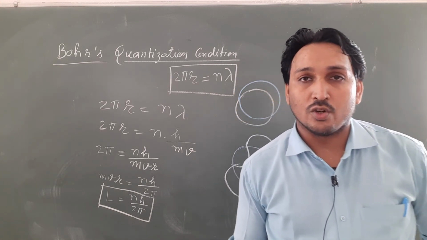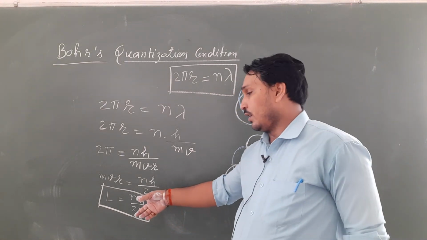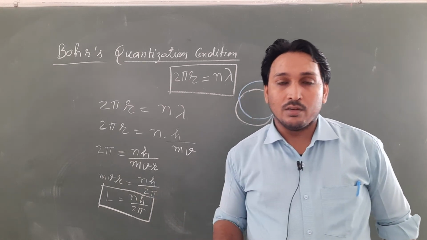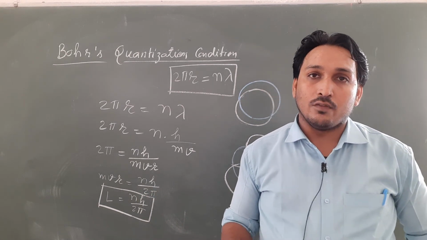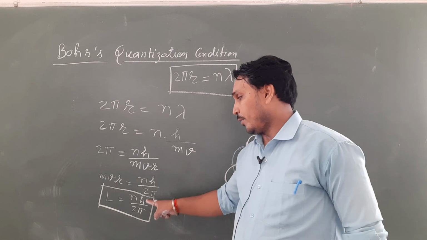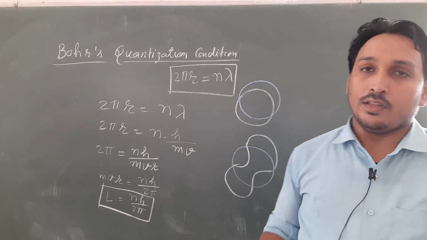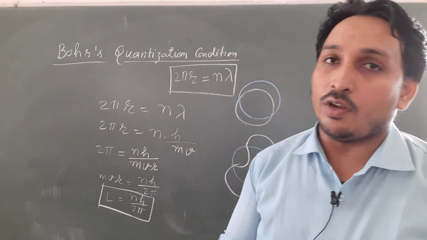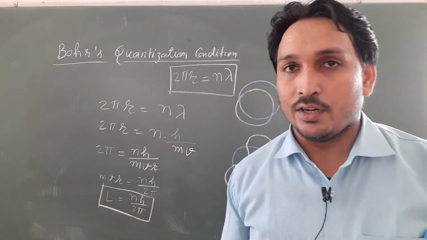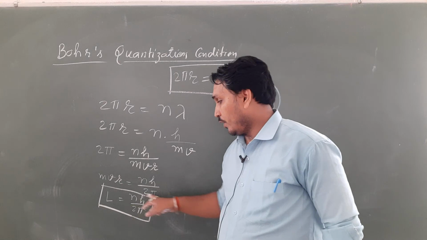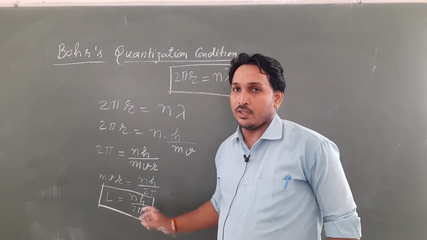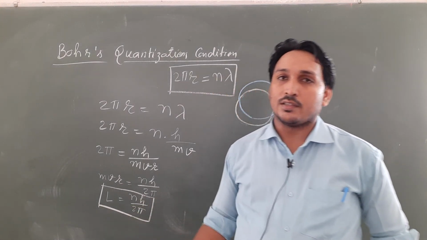Suppose it is in the first orbit, the value of n should be 1. So the angular momentum of electrons revolving in the first orbit is h upon 2 pi. In the second orbit, the angular momentum is 2h upon 2 pi. In the third orbit, 3h upon 2 pi, and it goes on like this.